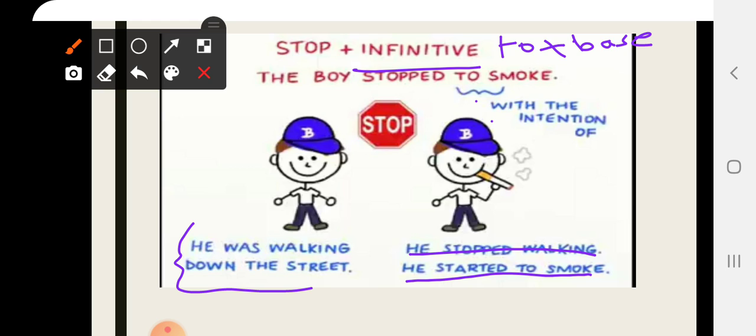Okay, with the intention, to be clearer, allow me to use this word: the intention of doing a certain thing. The intention of. Okay, so he stopped walking and he started to smoke.